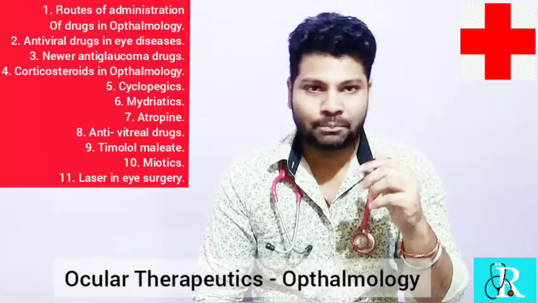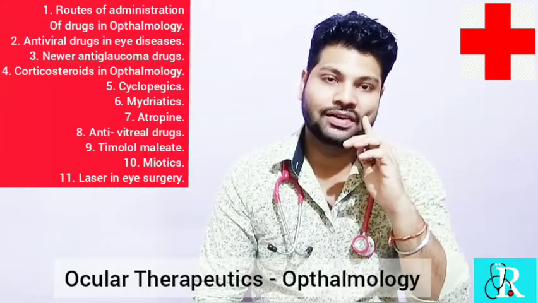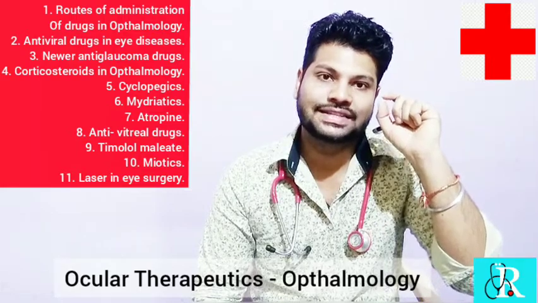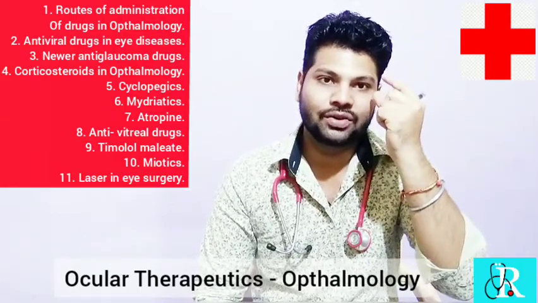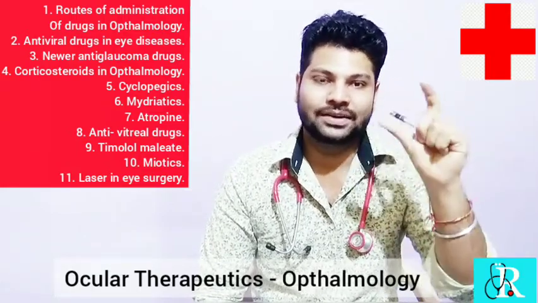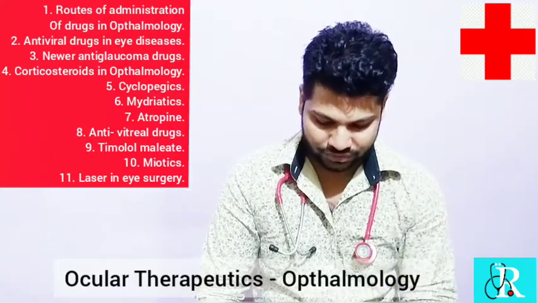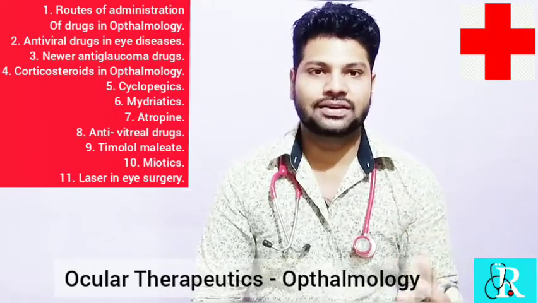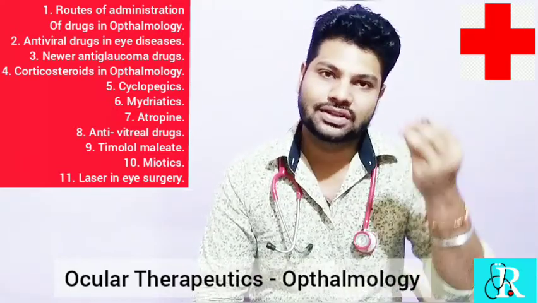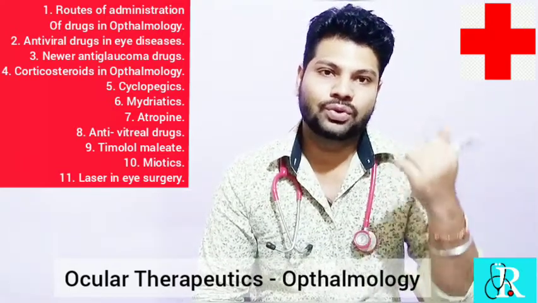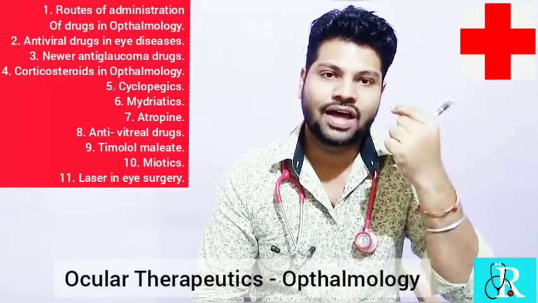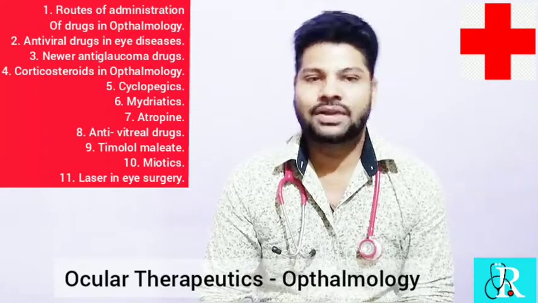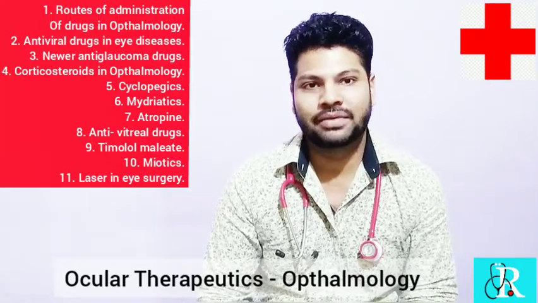By blocking the action of what causes the constriction. It causes the constriction of the ciliary muscles. Whenever the ciliary muscles constrict, the pupil gets dilated. Okay, it blocks the constriction of the pupil. And because of that, mydriatic drugs cause the dilation of the pupil. And you can see the interior of the eye very clearly during the fundoscopic examination. It is nothing but the cycloplegic. What are the examples? Again, atropine, homatropine, scopolamine, tropicamide.